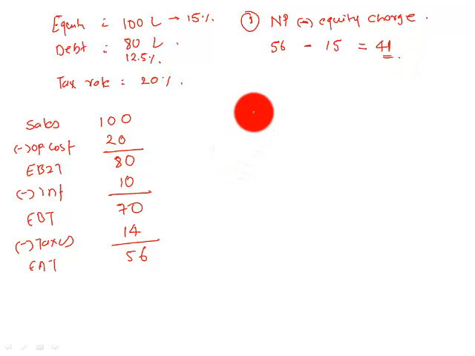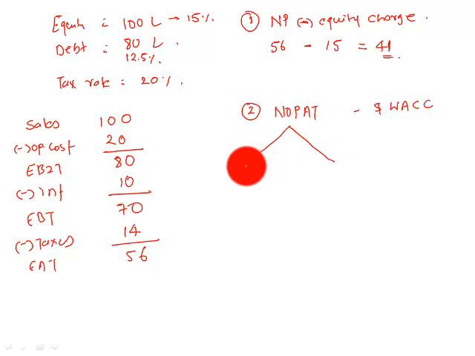The second formula is NOPAT minus WACC. Now there are two ways in which NOPAT can be calculated. The first way of NOPAT calculation is EBIT into 1 minus T. What is the full form of NOPAT? Net operating profit after taxes.